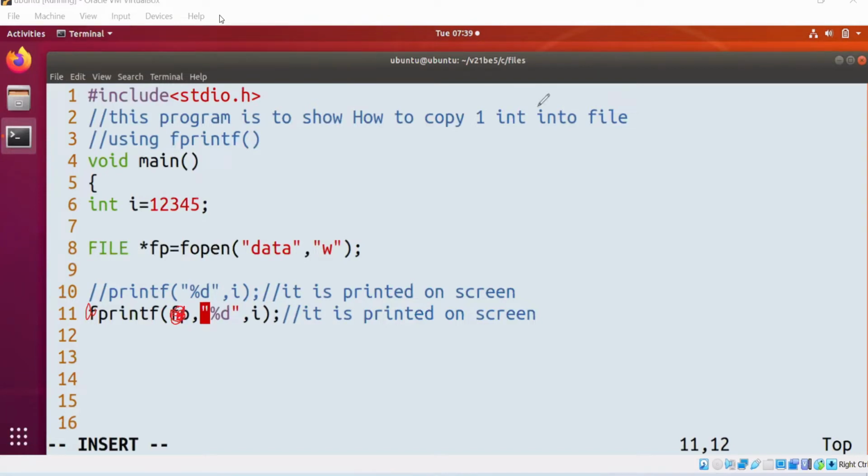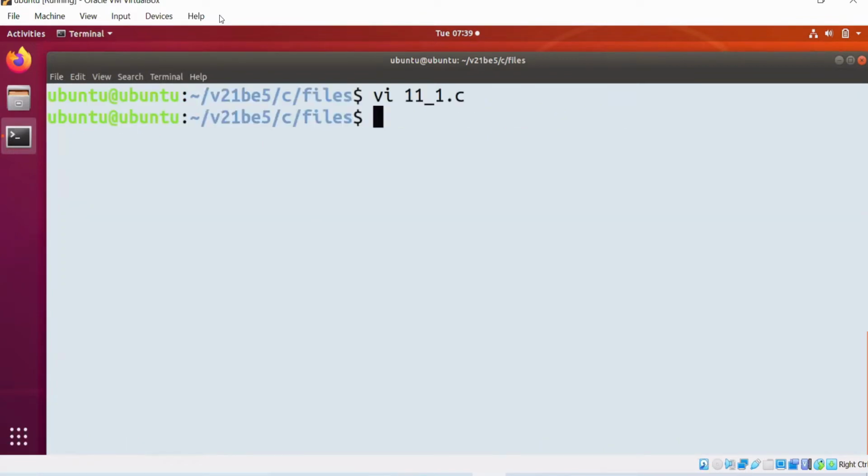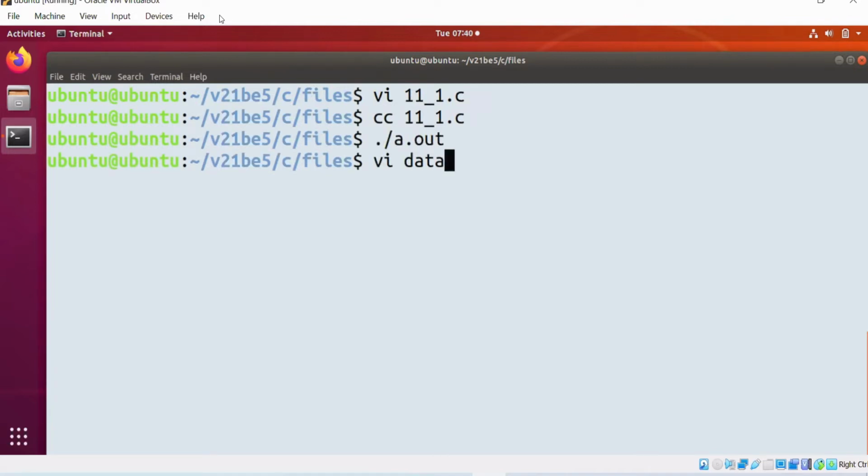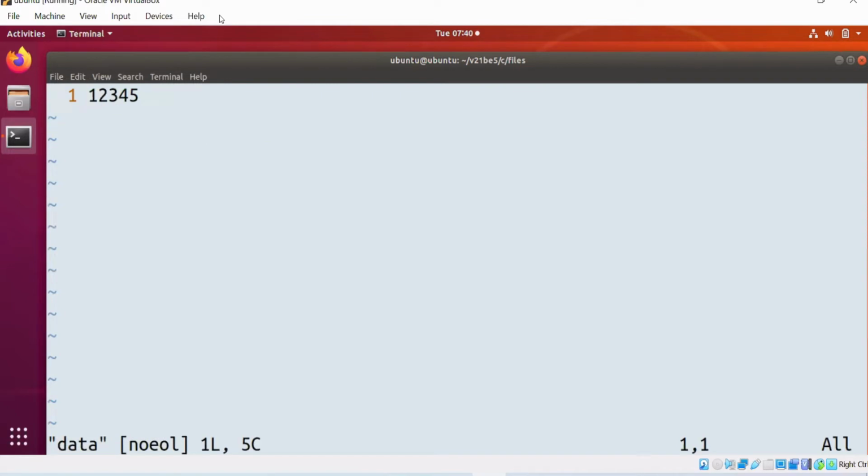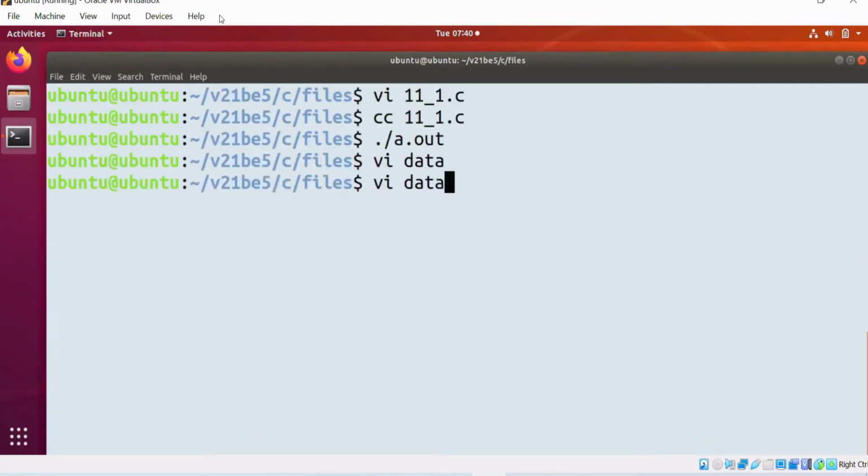Now the data is printed into the file. Very simple use of fprintf. Let's compile the code. Let's run the code. Observe the data file. Is it there? 1, 2, 3, 4, 5. All of you are observing this. So this is a very simple use of fprintf.